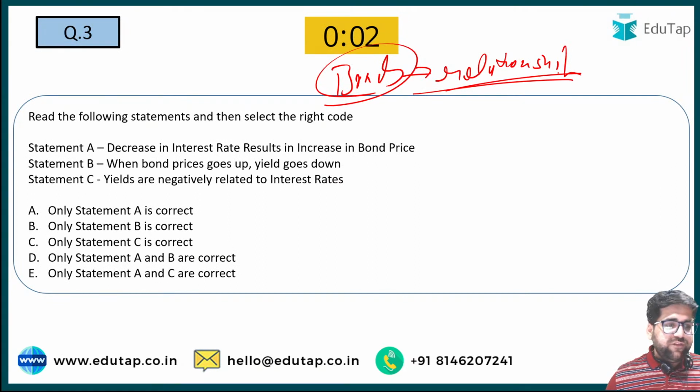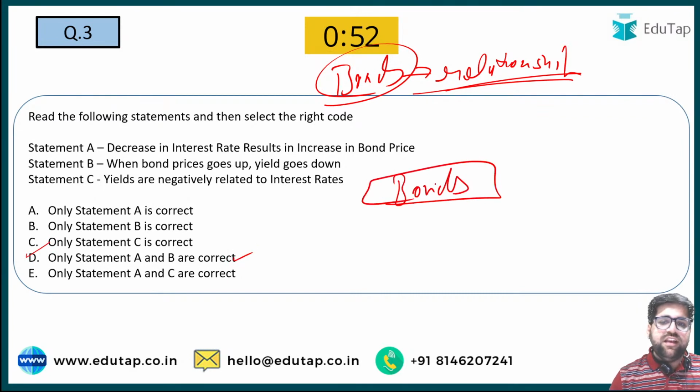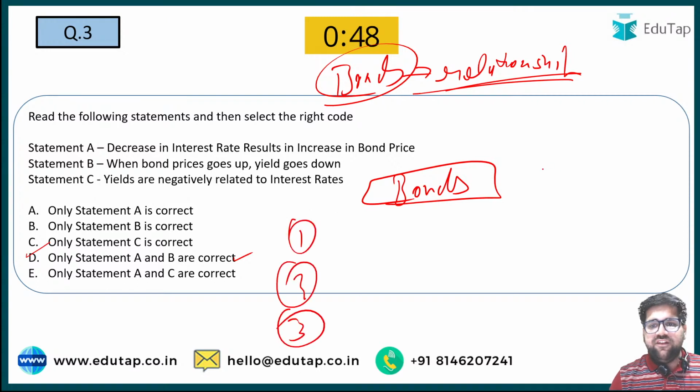So Nix is going with D. Yes, Nix, superb. Your knowledge is really good. Yes, the correct answer is D. Please understand that if you are studying bonds, then these three relationships which I am going to write on the board are really very, very important.